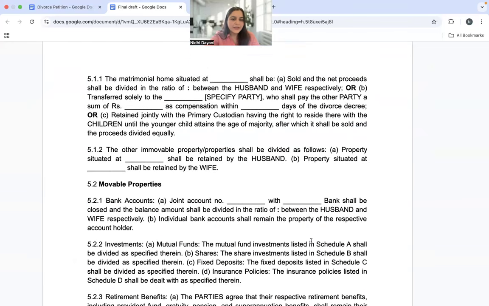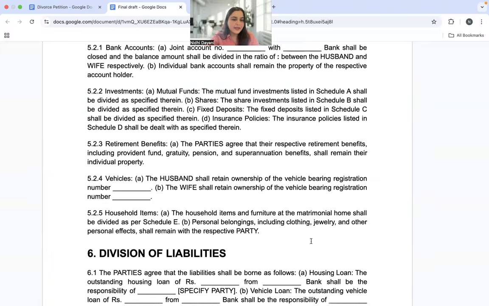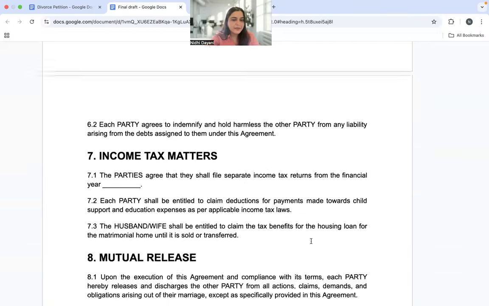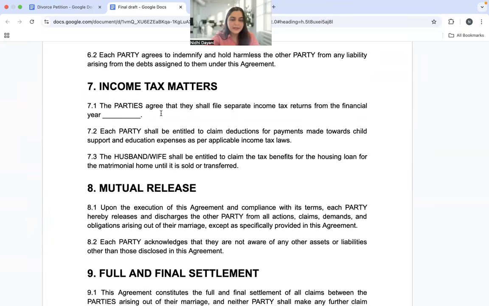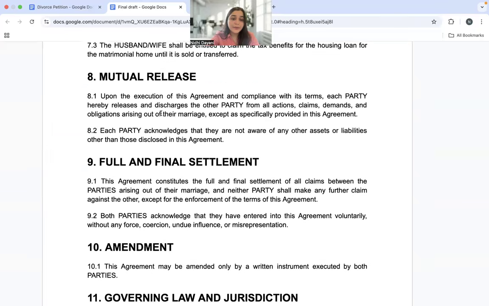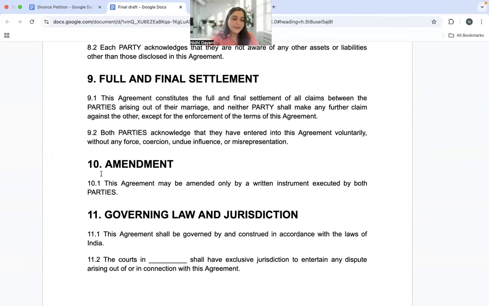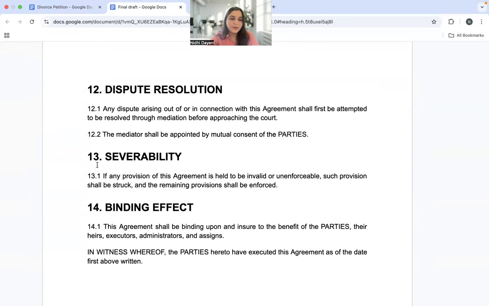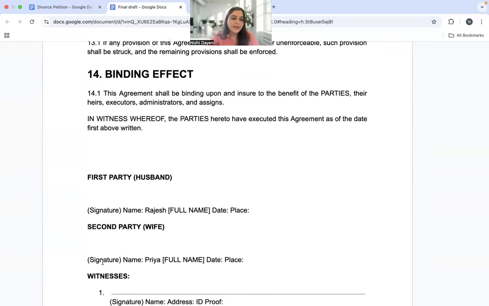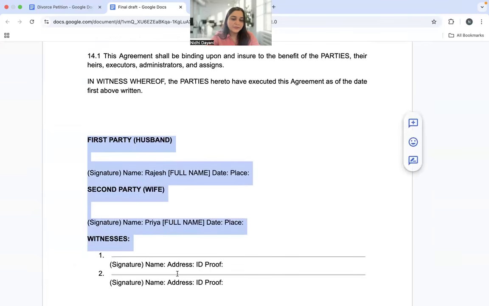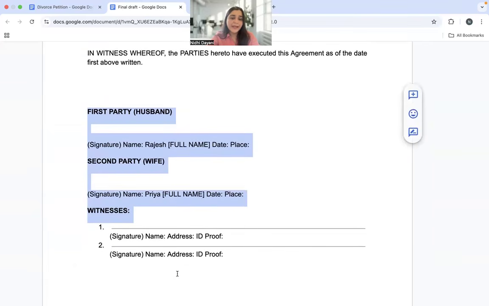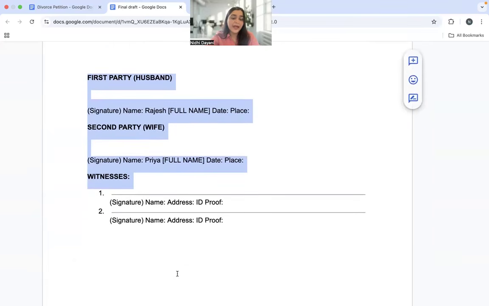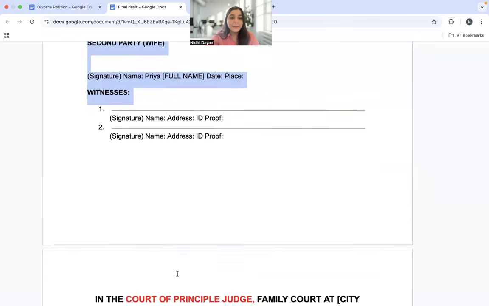How are the assets going to be divided? Movable properties, division of liabilities has been given, income tax matters, mutual release, right? And the full and final settlement. If there is any amendment, of course, this can be done. The governing law, how will disputes be resolved, severability, and binding effect. Just the husband and wife signature here. Perfectly drafted by AI. We're doing a settlement agreement. I hardly did any changes here, but yeah.